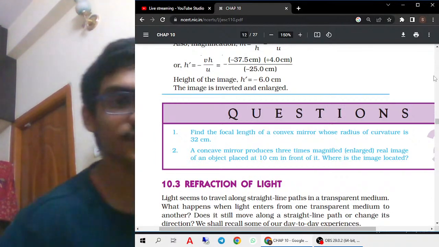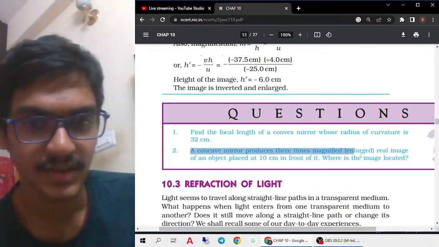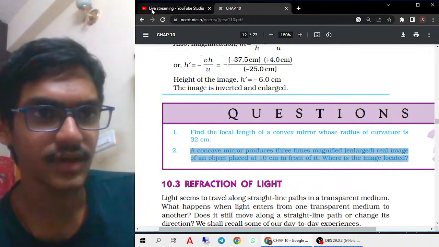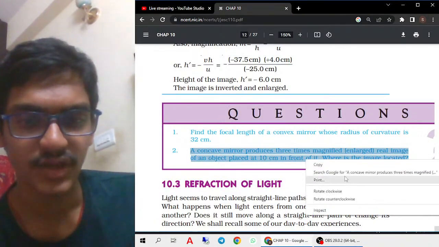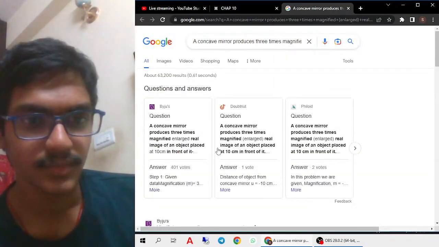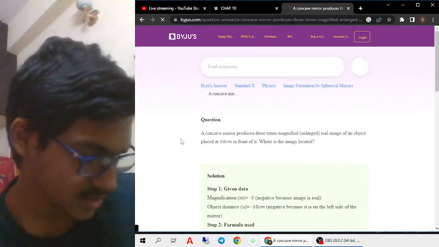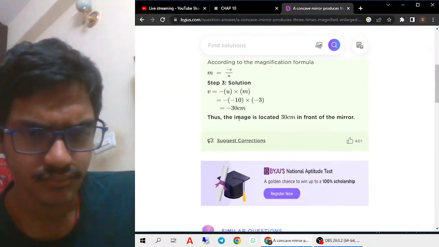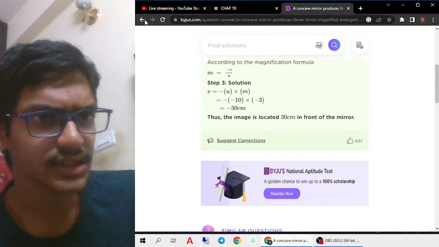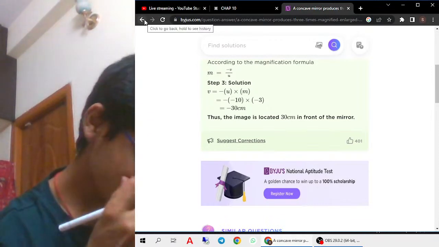I'm getting minus 7.5. Let's check in Google whether this answer is correct or not. It should be 7.5, we should get the focal length.